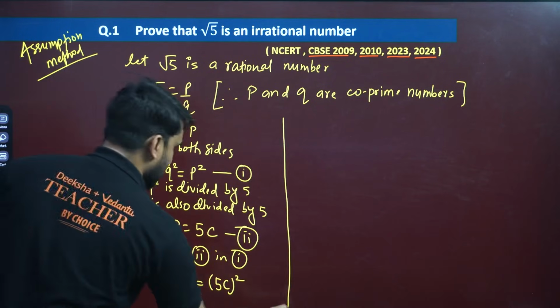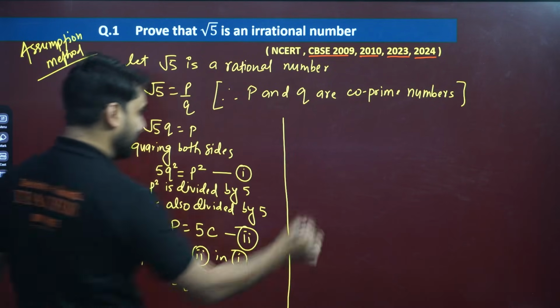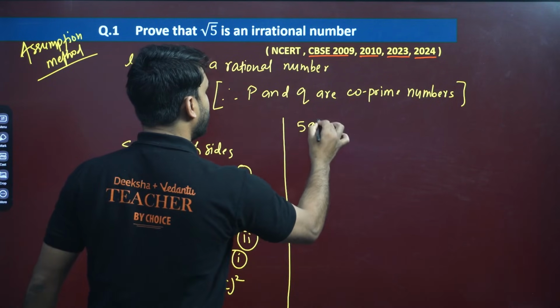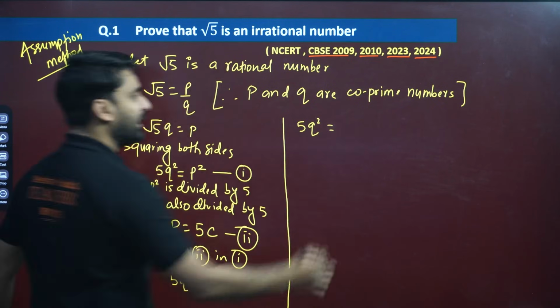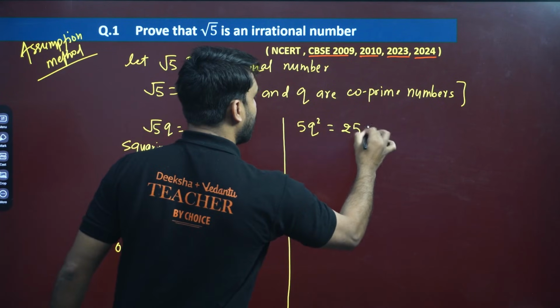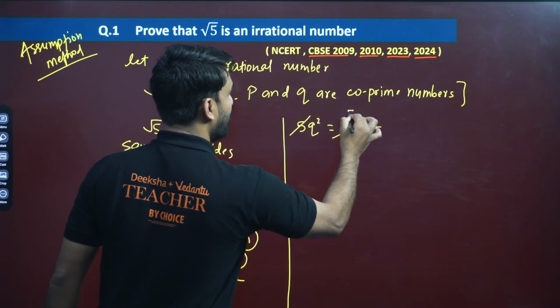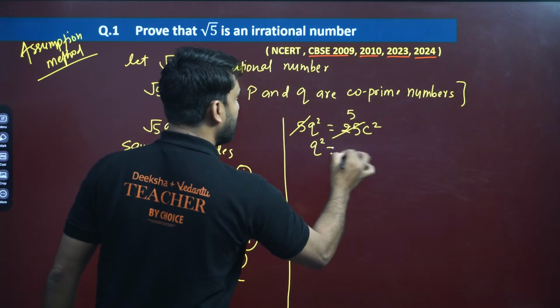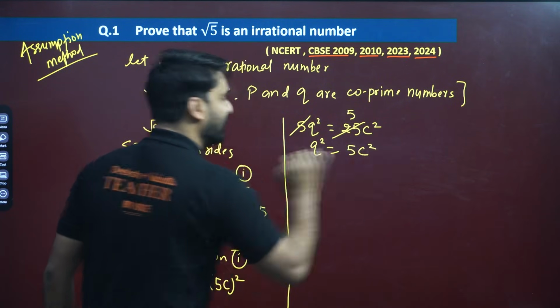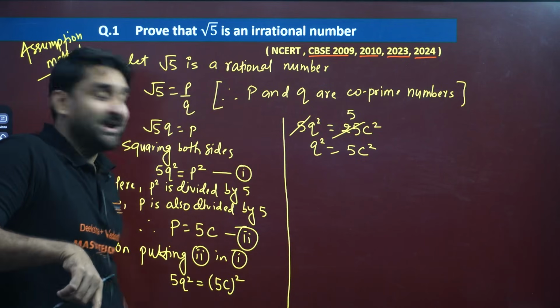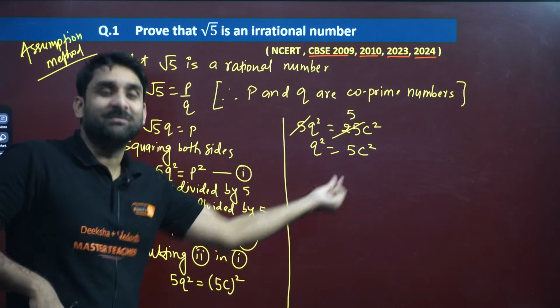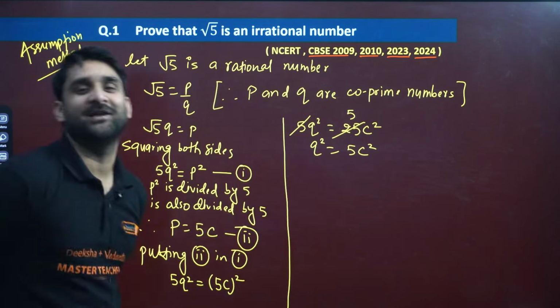Now after taking the square, this will be the result. 5Q square equals 25C square. Now this 5 will cancel this 5. Wow! So what are we getting here? Now 5 is on the right hand side. If we take this 5 to this side, Q square will be divisible by 5.